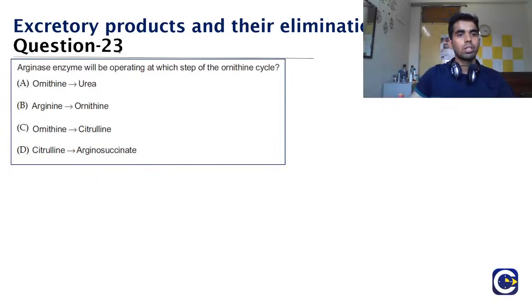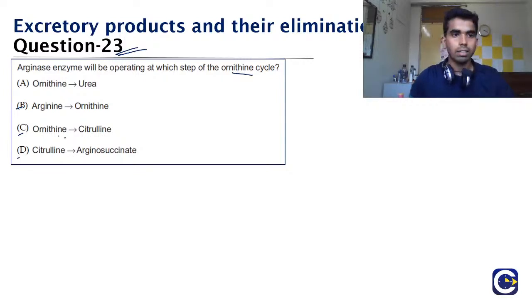Now coming to question number 23. Arginase enzyme will be operating at which step of the ornithine cycle? Option A, ornithine to urea. Option B, arginine to ornithine. Option C, ornithine to citrulline. Or is it option D, that is citrulline to argininosuccinate?